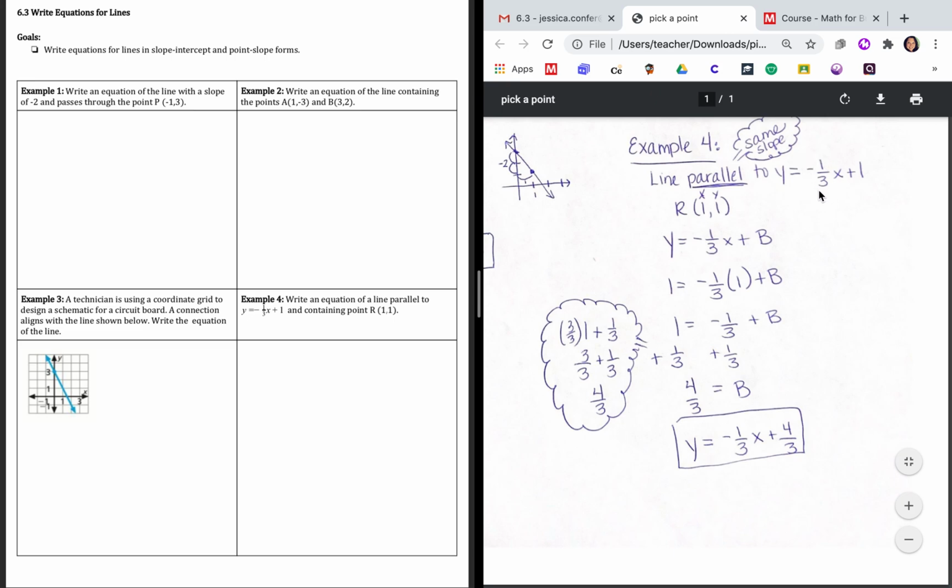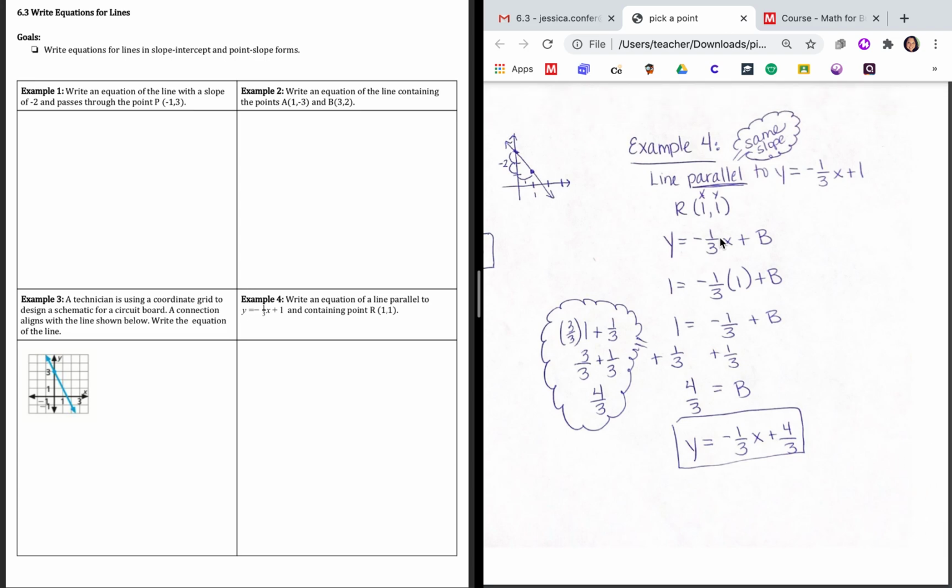We're going to substitute that into our y = mx + b because that's the slope we need in order for it to be parallel. Then it wants it to go through point R, which is (1, 1). So our x value is 1 and our y value is 1.